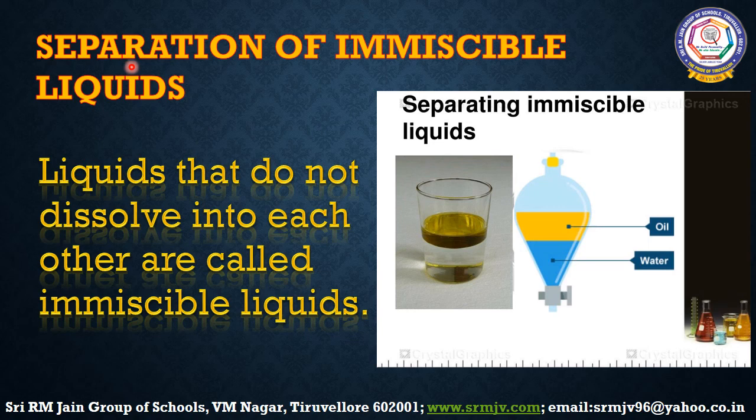Let's see about separation of immiscible liquids. Liquids that do not dissolve into each other are called immiscible liquids. A mixture of immiscible liquids separates into layers if kept undisturbed for some time. Oil is immiscible in water. Immiscible liquids can be separated using decantation. The top layer can be decanted after the immiscible liquids separate out into layers. They can also be separated by using a separating funnel.